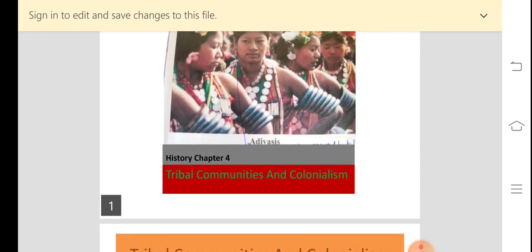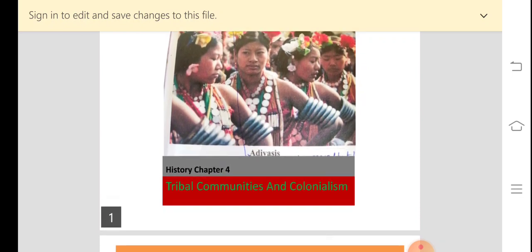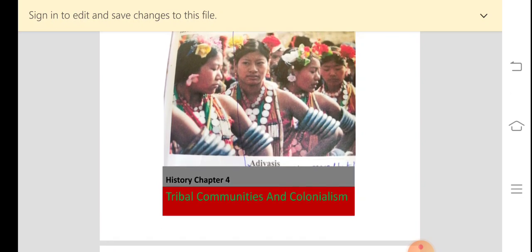Tribal comes from the word tribe. We are going to study about tribes in India, the groups of the tribes, and colonialism. What is colonialism? Colonialism is a policy of establishing political control. Like the Britishers did, they established political control over India, the settlers occupied that country, and the country was exploited. That is what is meant by colonialism.